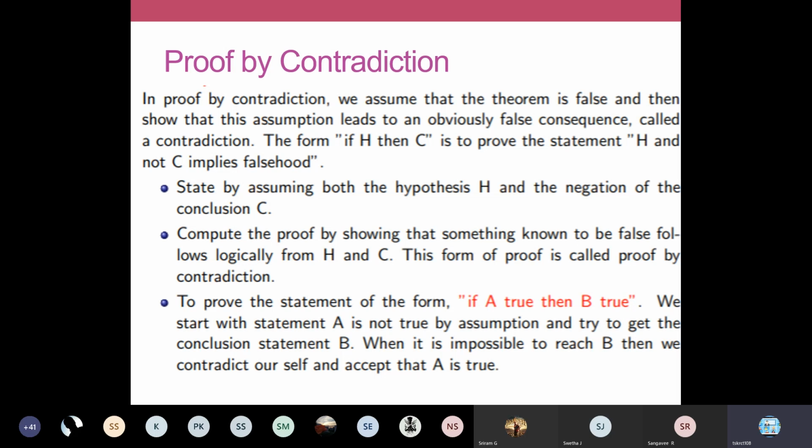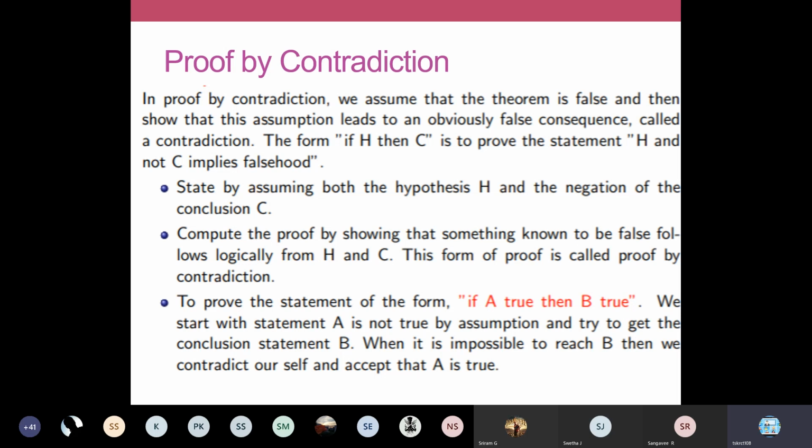That is the key term in your proof by contradiction. Write this one, H and not C. The third line you have is H and not C implies falsehood. That is the statement for proof by contradiction. H and not C implies falsehood. So H is the hypothesis given and we have to prove that C. We have to derive and conclude that C.